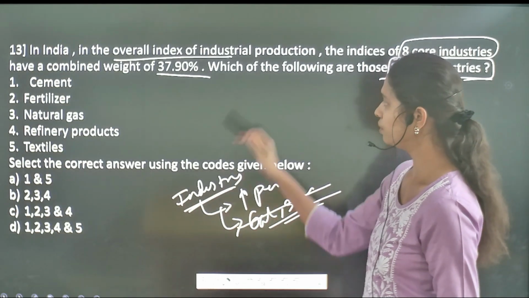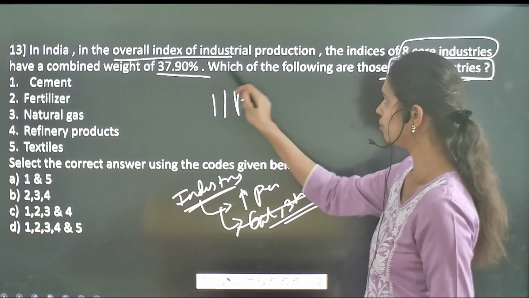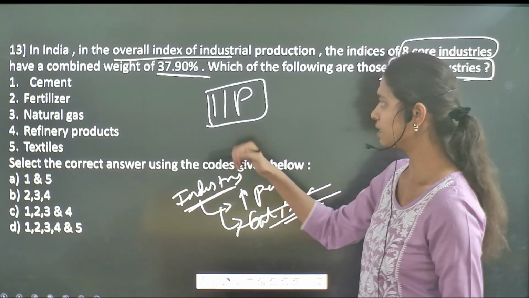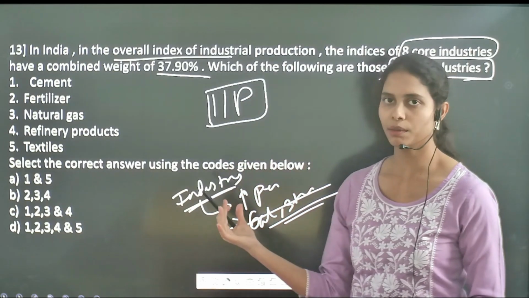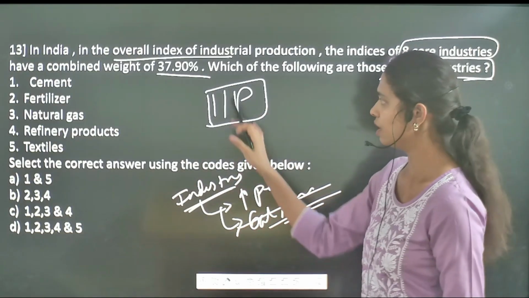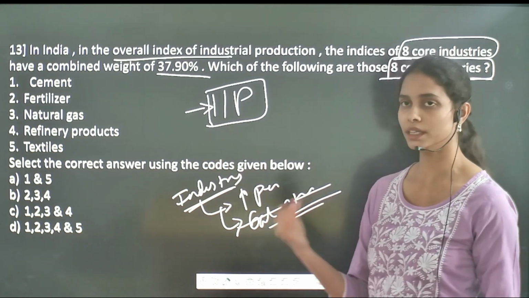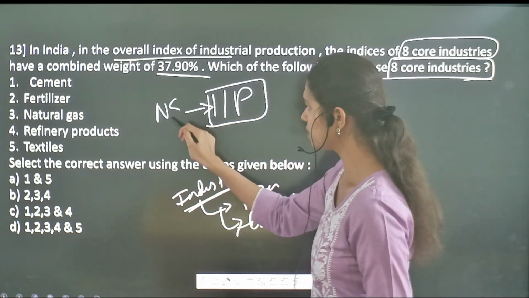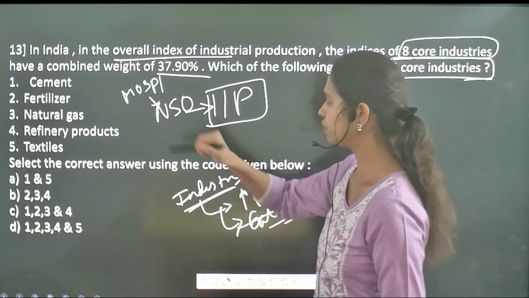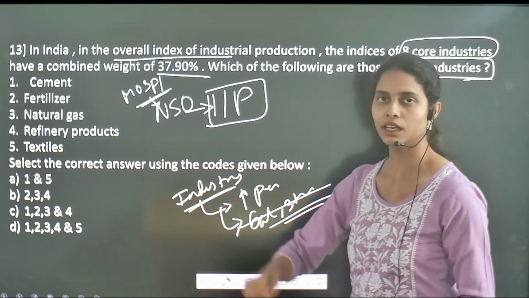If you see, it has given an index, that is the Index of Industrial Production. This index talks about the performance of all these 8 core industries, and this index is released monthly by the National Statistical Office under the Ministry of Statistics and Programme Implementation.